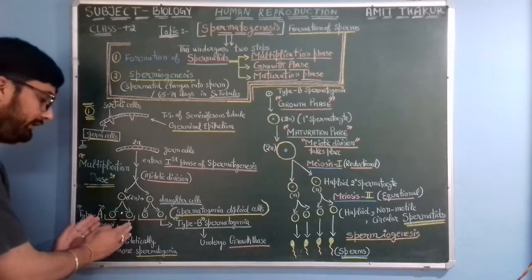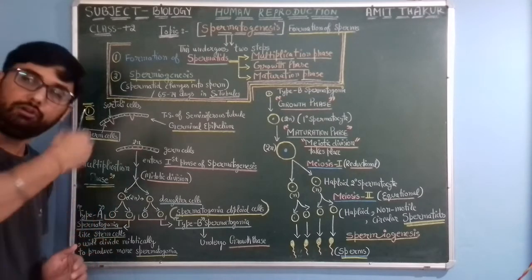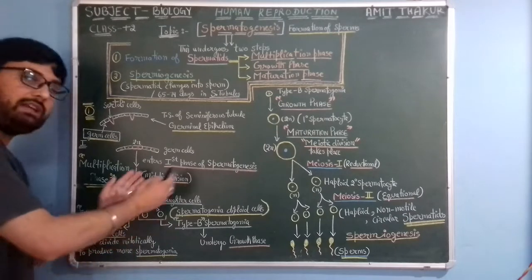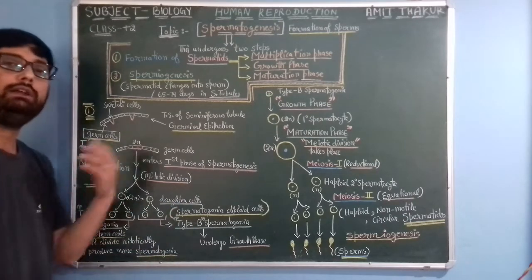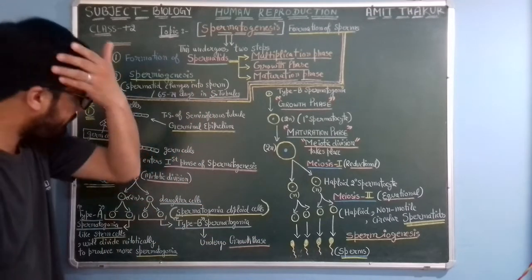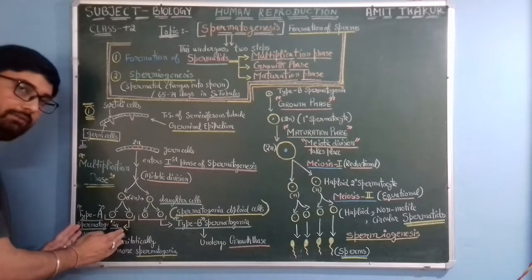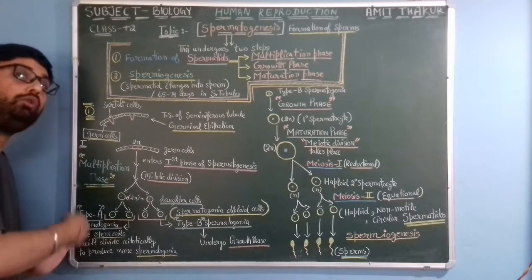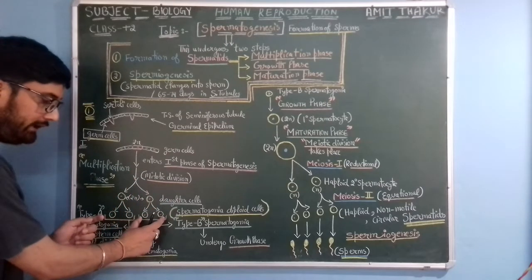यानी दो cells behave करेंगे like stem cell in order to produce more spermatogonia, और कुछ एक cells या कुछ ये यहाँ पे जो हमने दिखाया है, ये दो cells, they would undergo the growth phase, then maturation phase. Okay, so यहाँ तो बात होगी, they would behave like stem cells and they would produce more spermatogonia under this mitotic division. हम बात करेंगे इनकी.